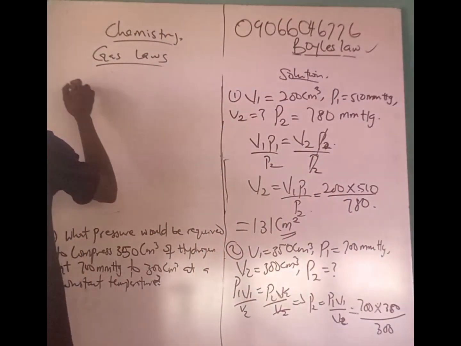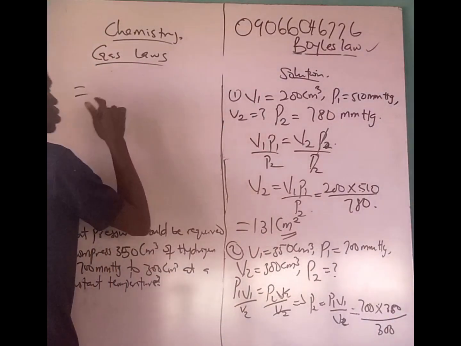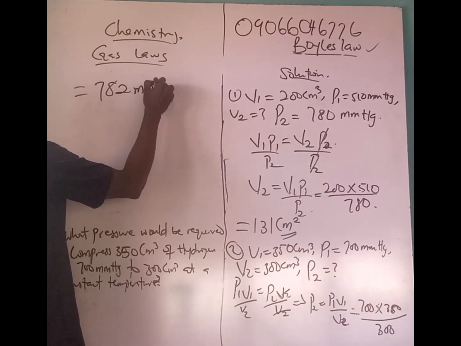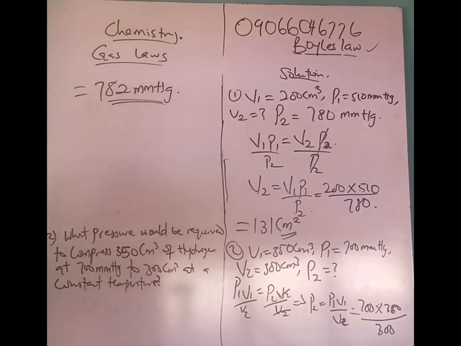Our answer is going to be, you multiply 700 by 350 divided by 300, which is 817 millimeter mercury.